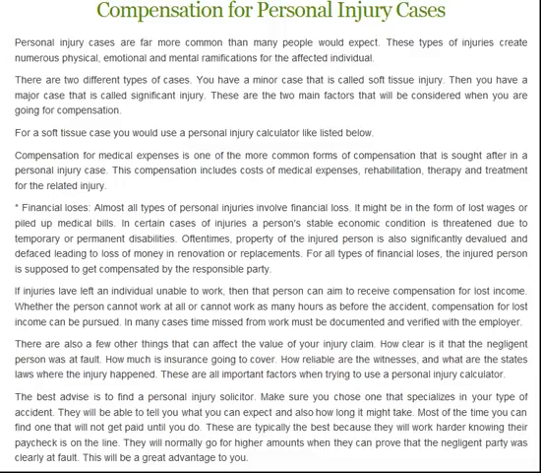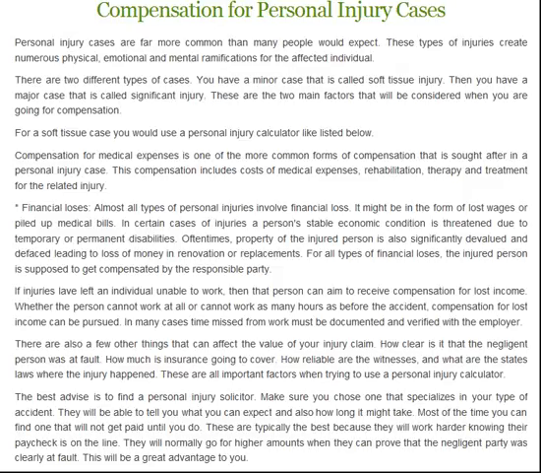Compensation for personal injury cases. Personal injury cases are far more common than many people would expect. These types of injuries create numerous physical, emotional and mental ramifications for the affected individual. There are two different types of cases.